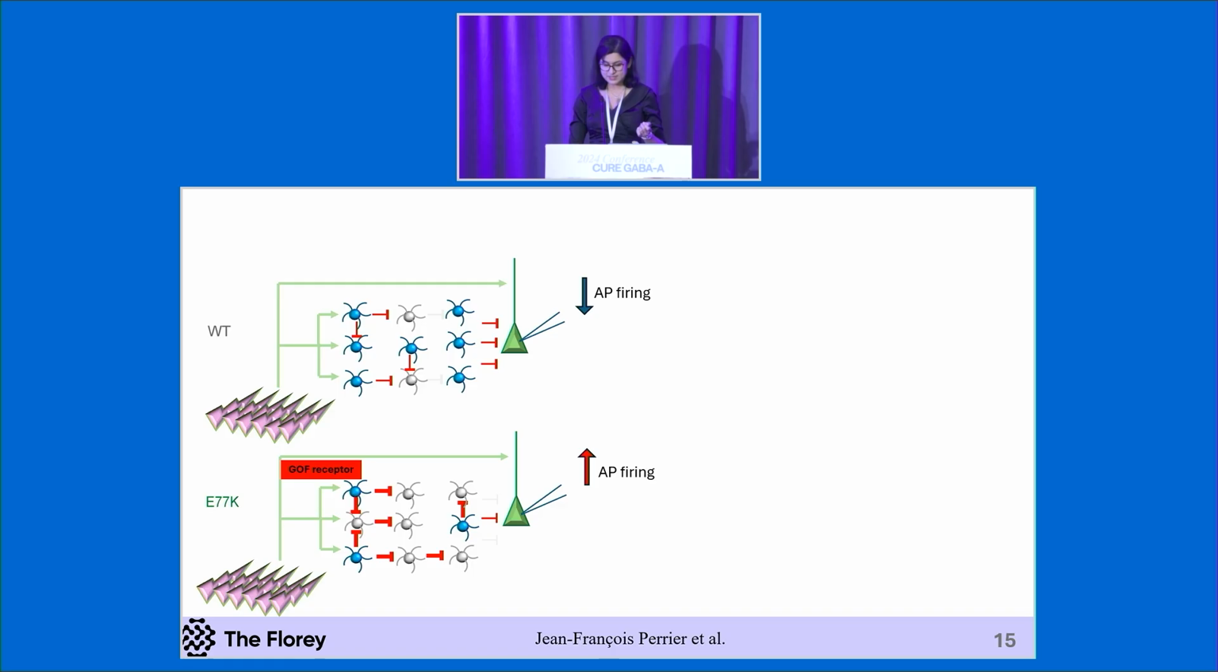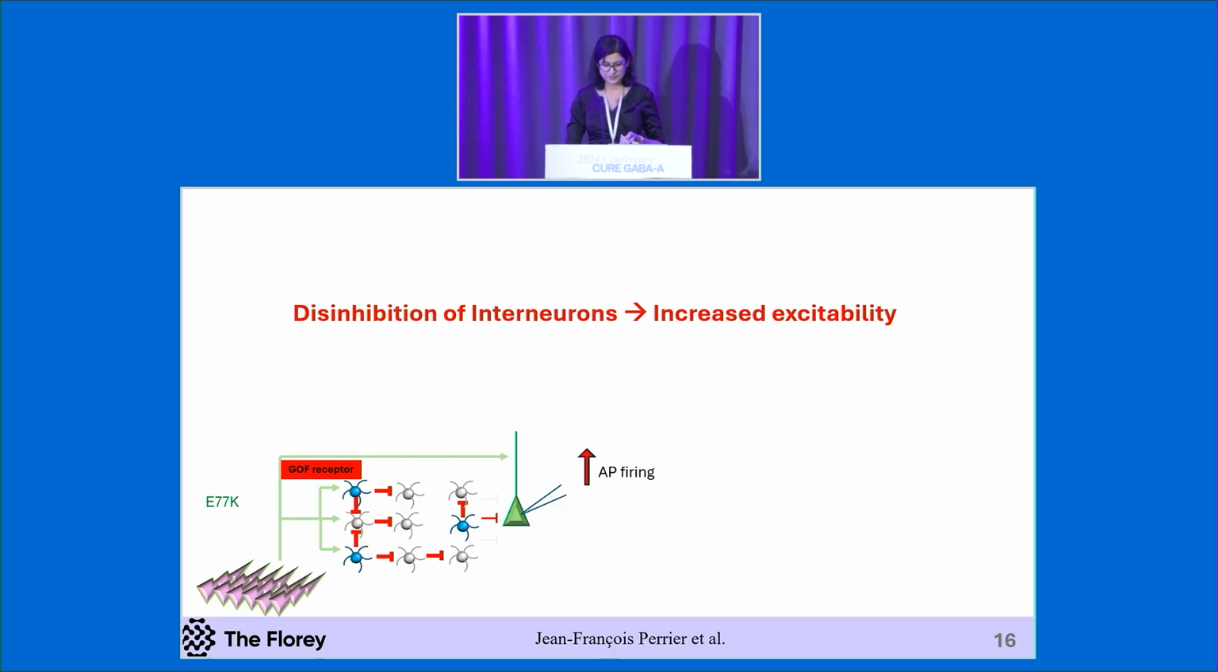To summarize, the feed-forward network recruitment in wild-type mice lead to less probability of action potential firing, while in mutant mice, it counterintuitively causes increased action potential firing and increased network excitability. From these data, it can be suggested that disinhibition of cortical interneuron might be the underlying mechanism of increased network excitability in gain-of-function GABA receptor variant.